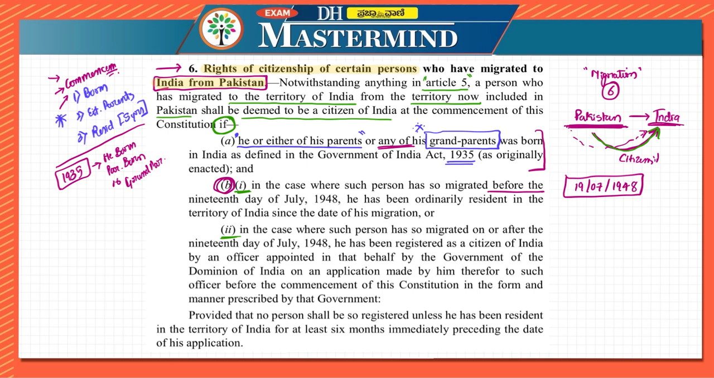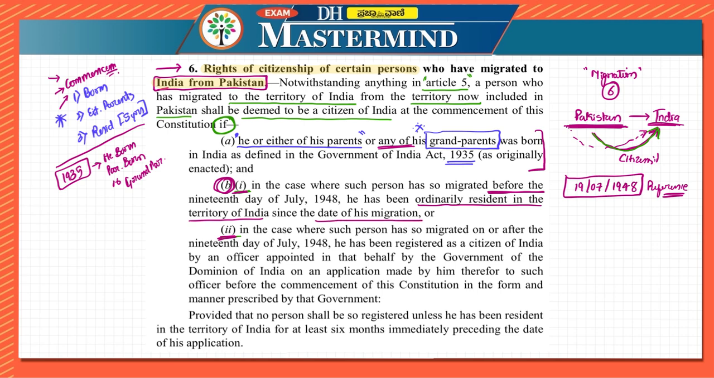So usually when there are 2 different cases given in the same clause, at that point of time they are giving a reference for us, that is, in comparison to this and in comparison to that. Similarly, in that case they'll be giving the references for us. So here they are giving 19th July. So in the case where such person has so migrated before 19th day of July 1948, he has been ordinarily resident in the territory of India since the date of his migration.